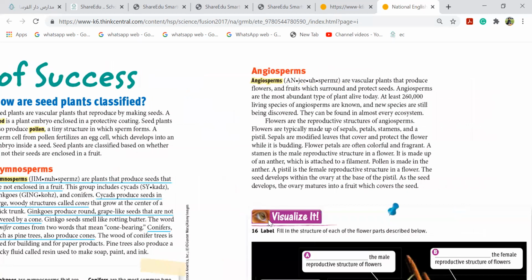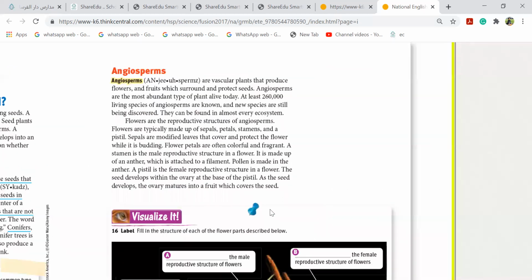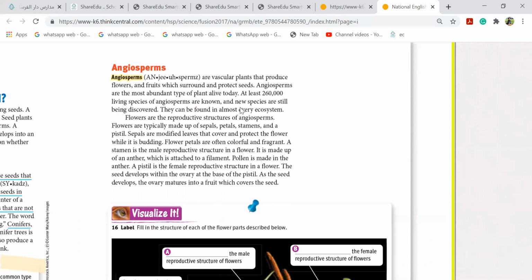Now coming to angiosperms, they are vascular plants that produce flowers and fruits which surround and protect seeds. They are the most abundant type of plant alive today. Mostly the plants found are with seeds, the fruit seeds. They have flowers. A flower is a reproductive structure.